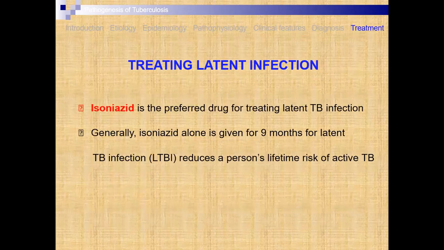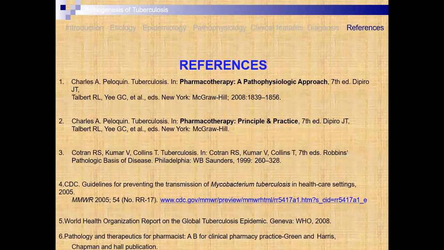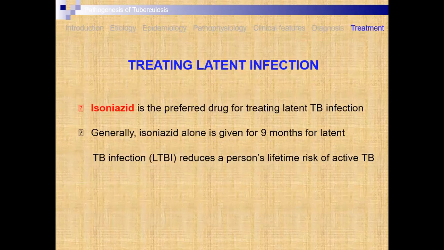Then treating the latent infection: isoniazid is the preferred drug for treating latent TB infection. Generally isoniazid alone is given for 9 months for latent TB infection. It reduces a person's lifetime risk of active tuberculosis. In this way, we have completed the chapter on tuberculosis.